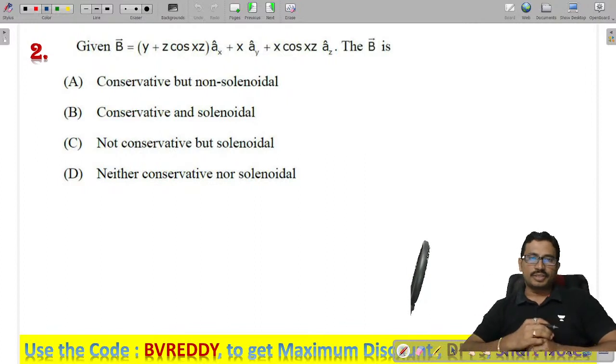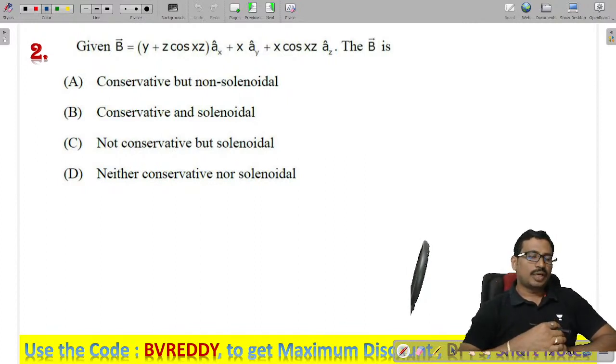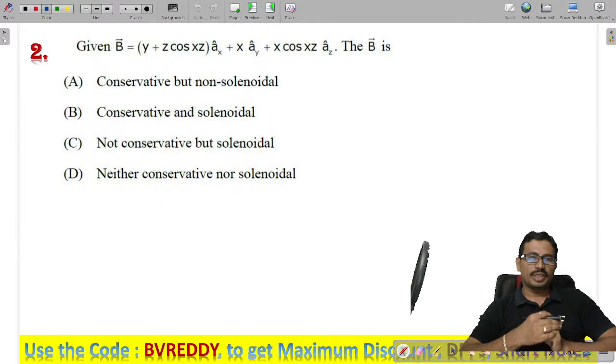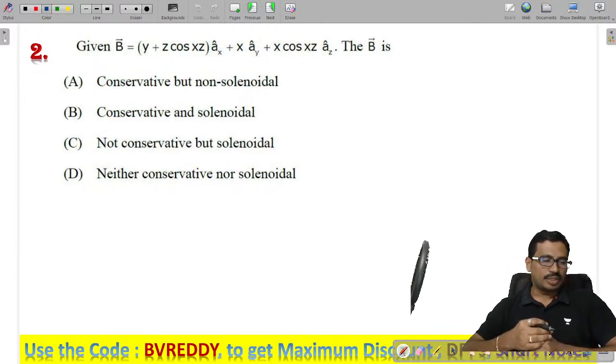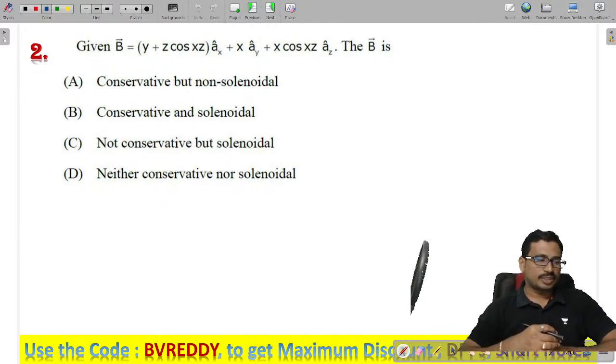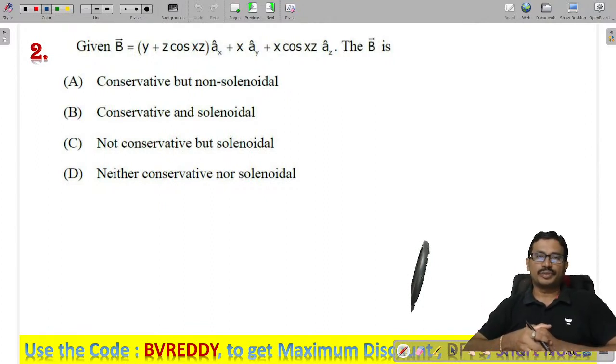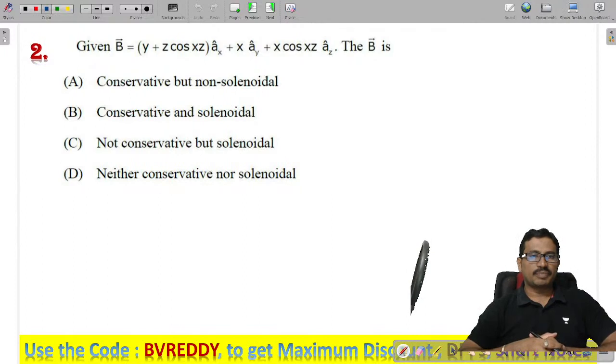Given the vector, they have given us like this. Now they ask us to find the b, that means the nature of the vector b. See this thing here, what we can do. They have given the vector b bar, and they ask us to find the nature of this vector b.